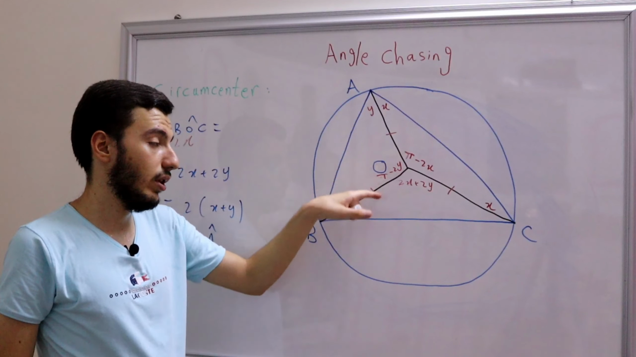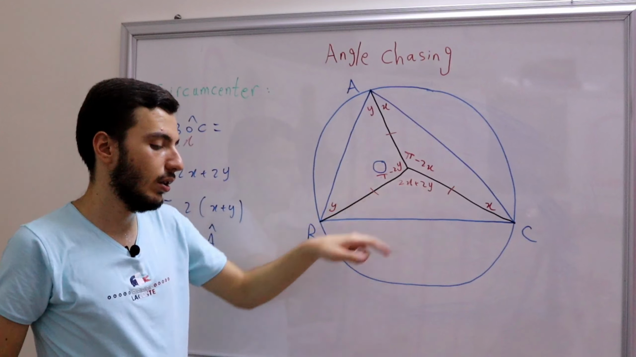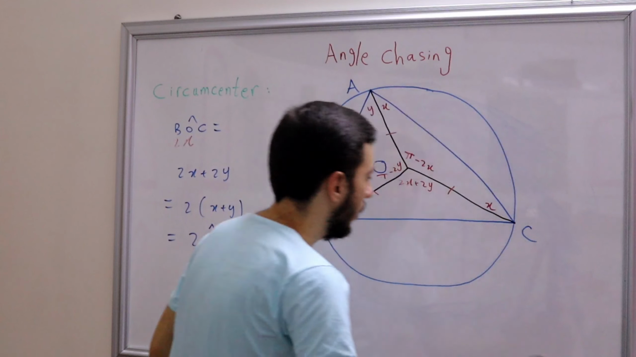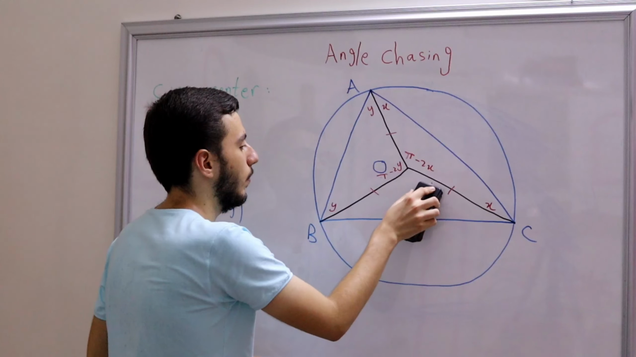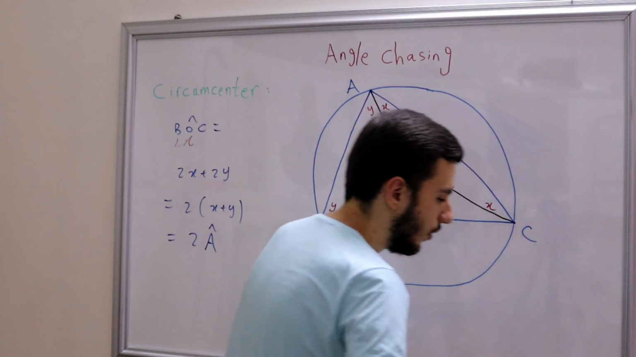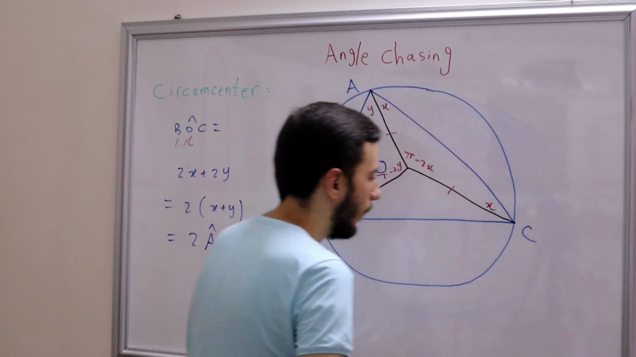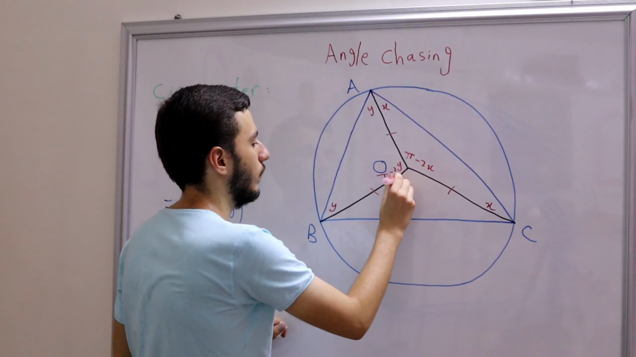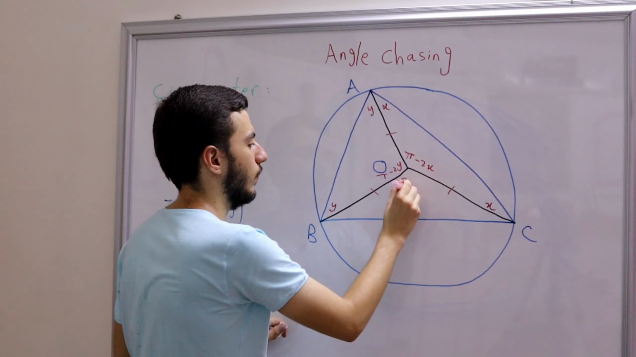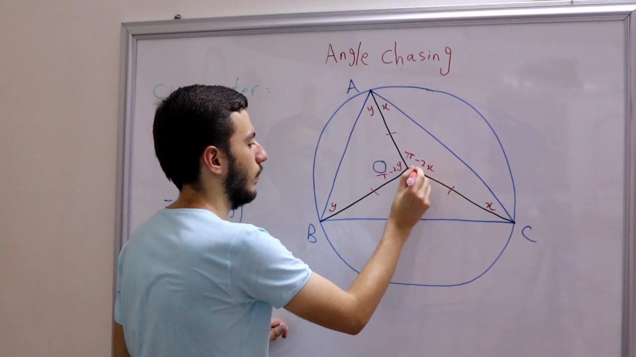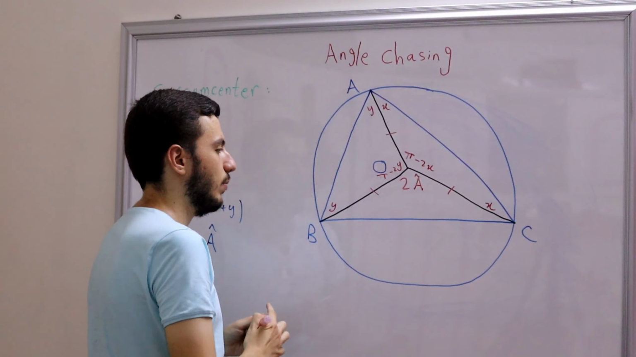So now we can erase everything and write this as 2A, right? So let's actually just erase this one here and write this as 2A. Alright, so now we know what BOC is.